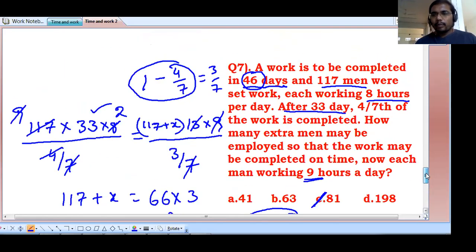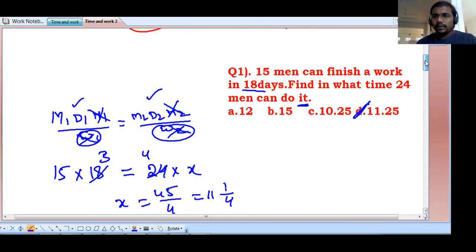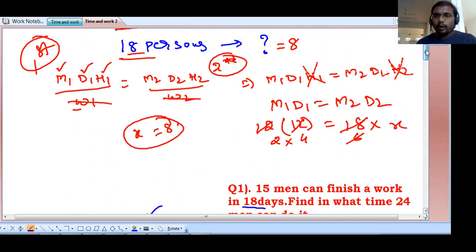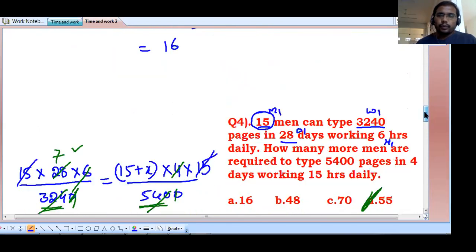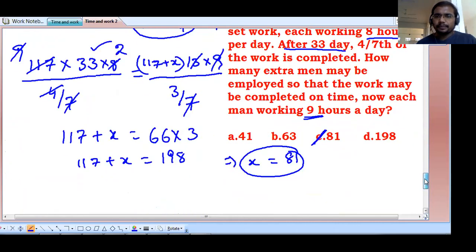So this type of models I discussed here, that is very basic models with a little bit of complexity. We will discuss the time and work concept further also.